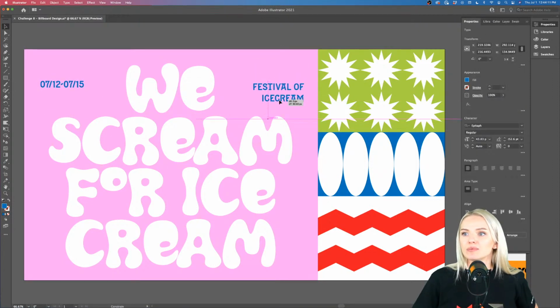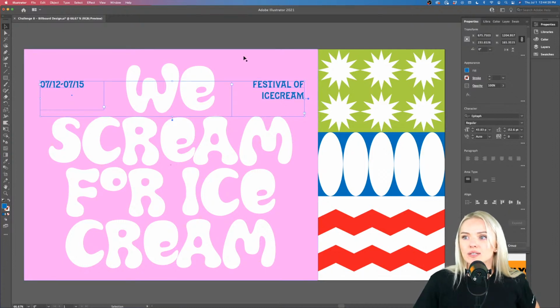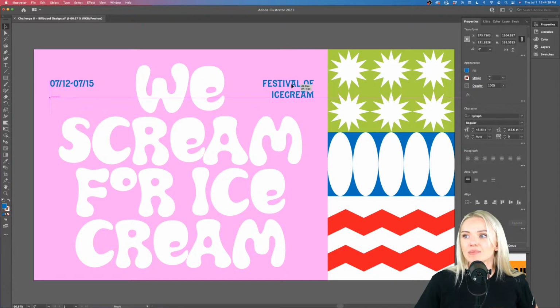Let me push them down just a little bit actually. But to make sure that both of these are on the same height, you can select both of these holding Shift and then go down here into the Align tool, Align element. And we want to vertically align to the top. So now we can see that both of these elements are aligned on the same height.